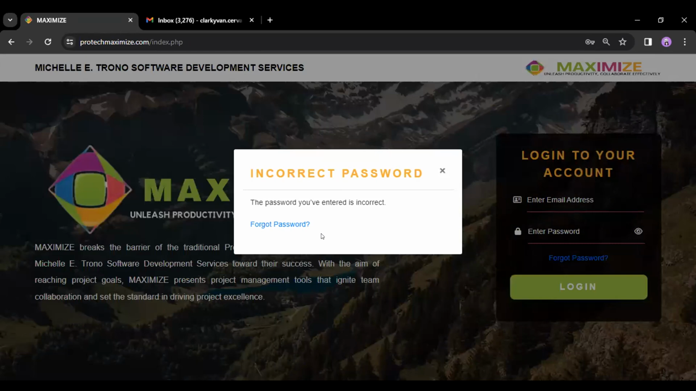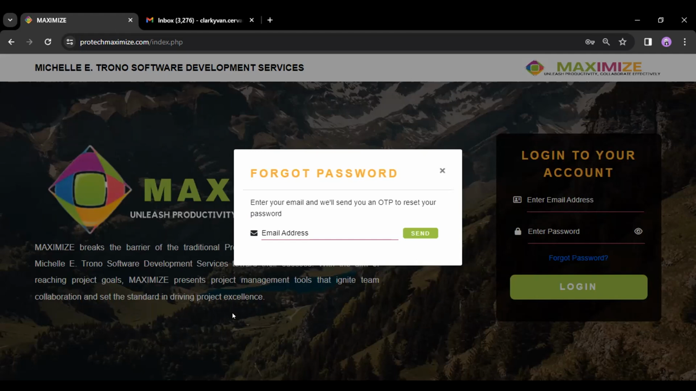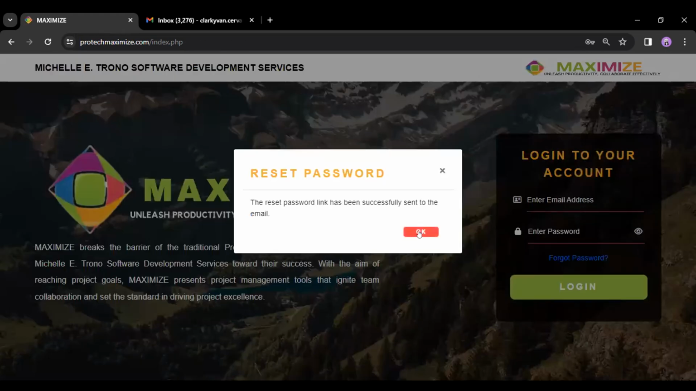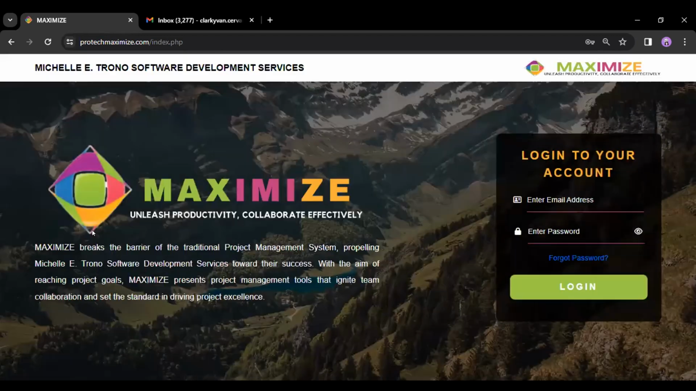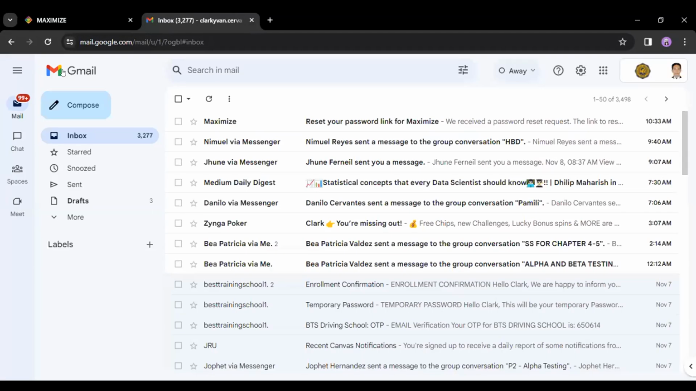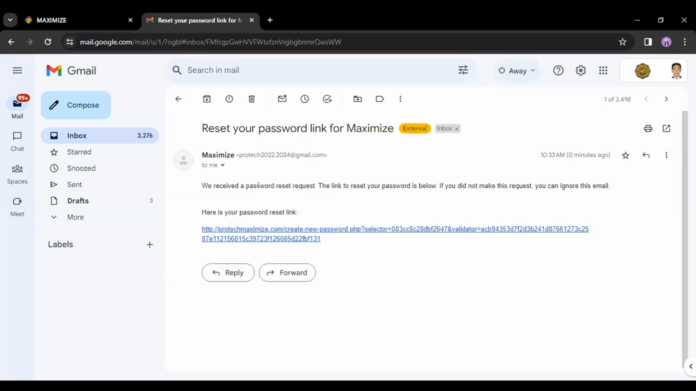And if we forget our password, we can click forgot password, and it will send us a link where we can change it. So I just have to put our email here. And we just go to our email and we will receive here a reset password link, which will redirect us to our change password module.